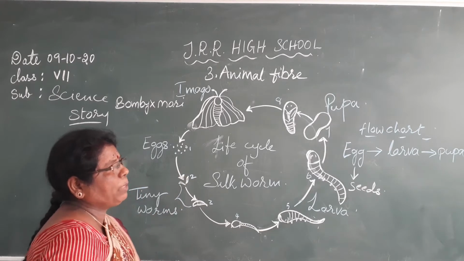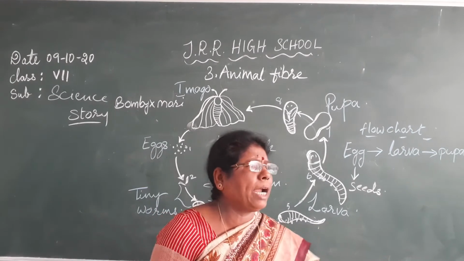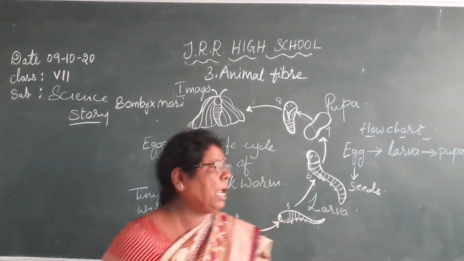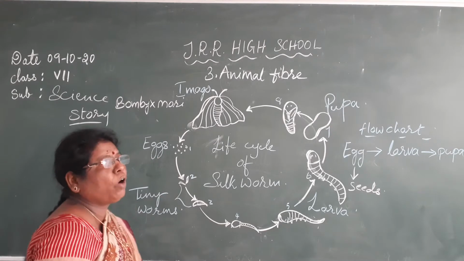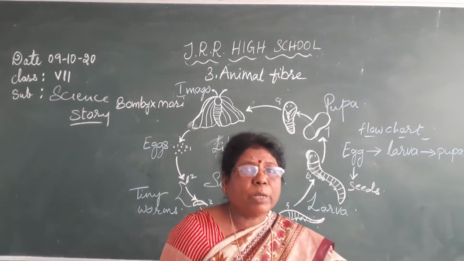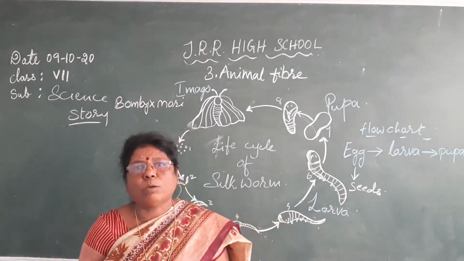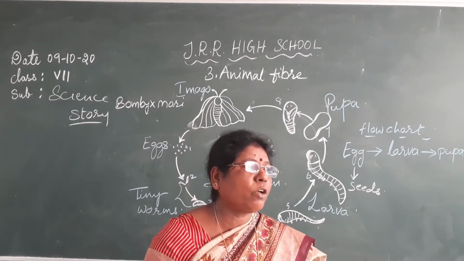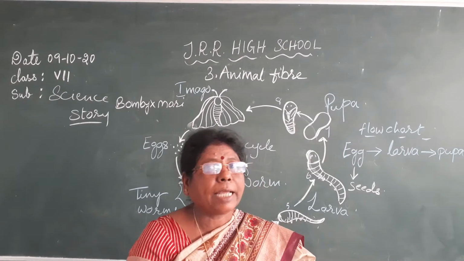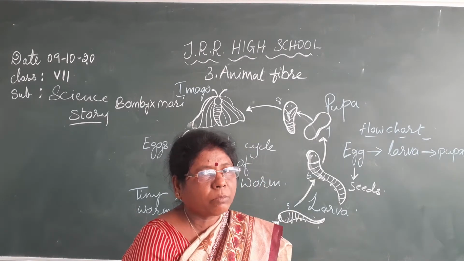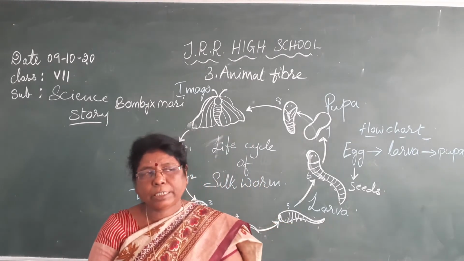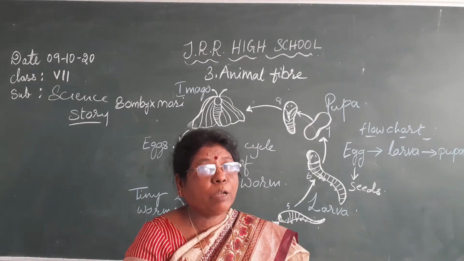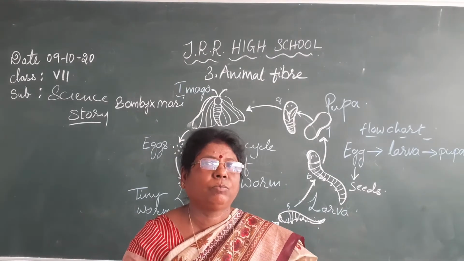The mulberry will be very finely chopped and placed on a sheet of paper or on the cloth, and the eggs are allowed to hatch into worms. So this is the main food of the worms, isn't it? I have a very big plantation, 2 acres of land. We buy the tiny plants from Horsley Hills in Chittoor district for planting. So what it means is they have a mulberry plantation, isn't it?